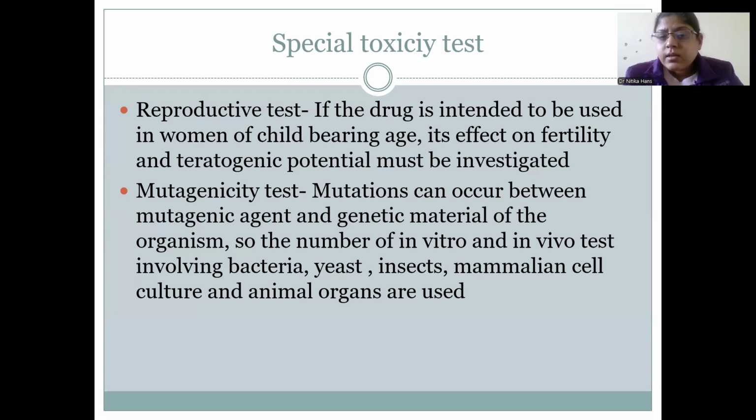Mutagenicity studies: mutations can occur between the mutagenic agent, which is the drug, and the genetic material of the organism. So that can lead to production of various diseases in the animals. So we can see the effect of various drugs on these animals, on which we induce the diseases by changing the genetic material of the animals. So this can be done in vitro or in vivo, involving bacteria, yeast, insects, mammalian cell culture, and animal organs.